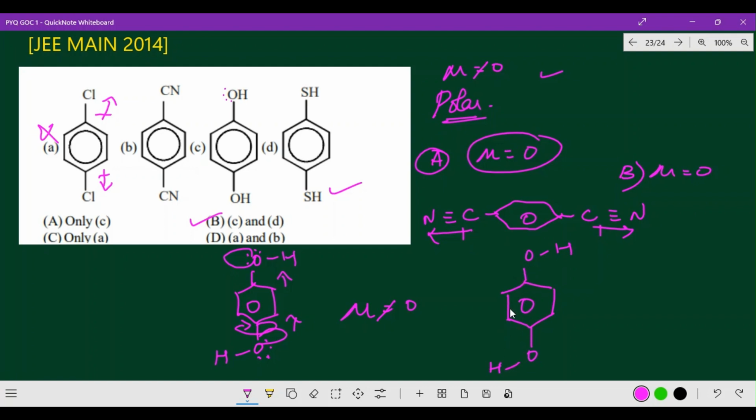So it will not be the same. See, two lone pairs are available, and the rotation will be changing. This is the reason mu is not equal to 0. Hope you got the clarity. In the same way, sulfur also has two lone pairs available. One is upwards, the other is downwards, so it will not be equal. Mu is not equal to 0. Hope you got the clarity.